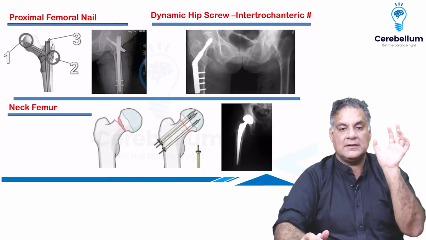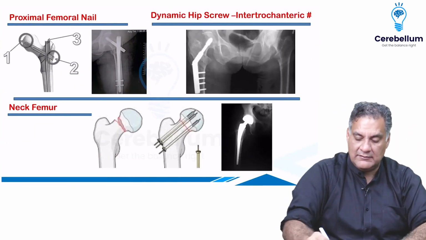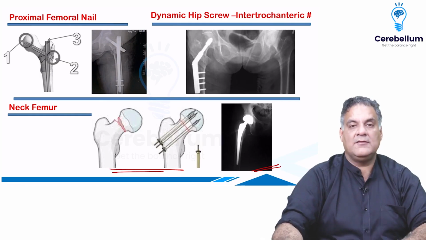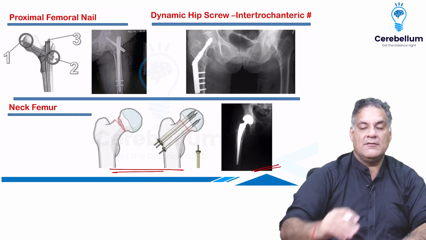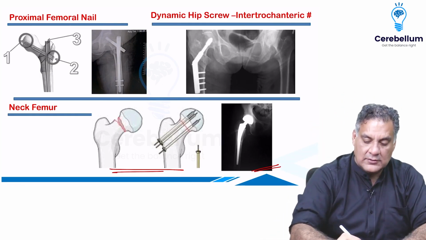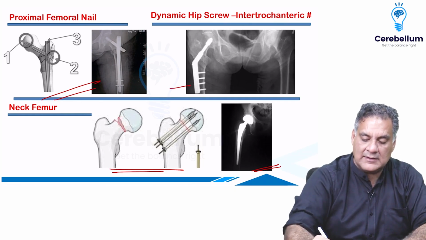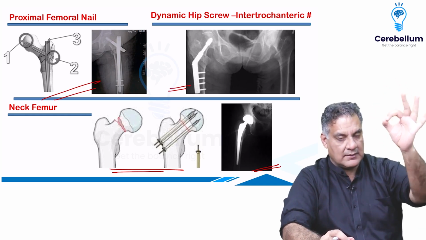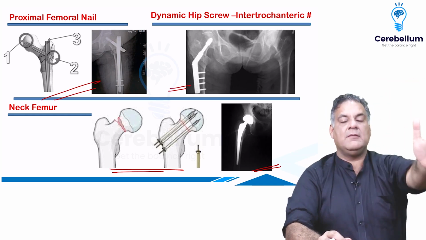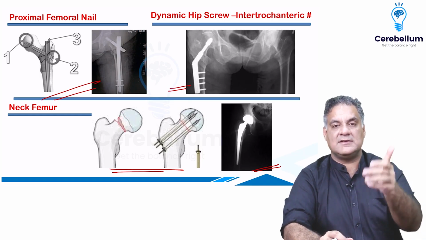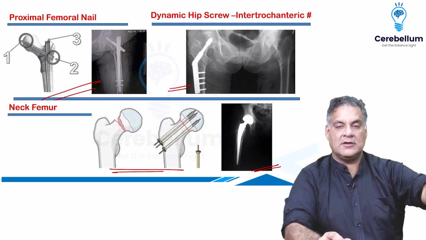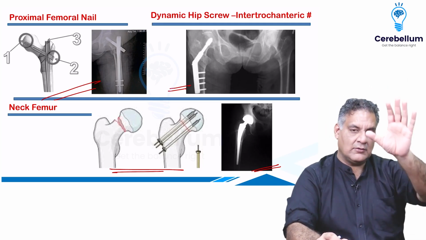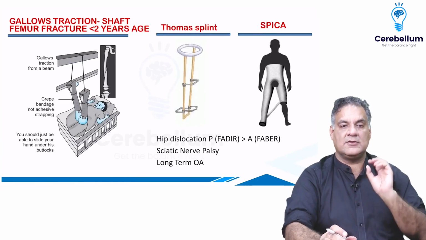When you're treating neck of femur, if less than 65 you put screws, and if more than or equal to 65, you do hemiarthroplasty. Whereas in intertrochanteric fractures, you usually put a nail or you can put a dynamic hip screw. Remember, apart from the neck of femur, in the entire femur you put nails. There were three questions in INICET May 2024. Everybody spoke about nail, upper end, middle, lower. So it's all nail, nail and nail. This is what you should remember.